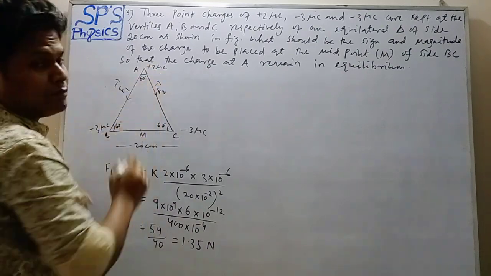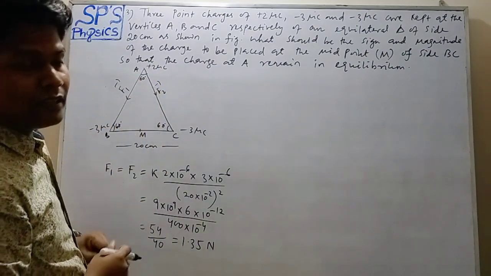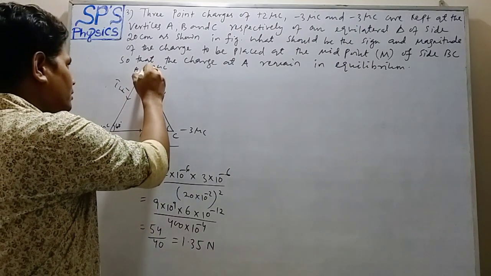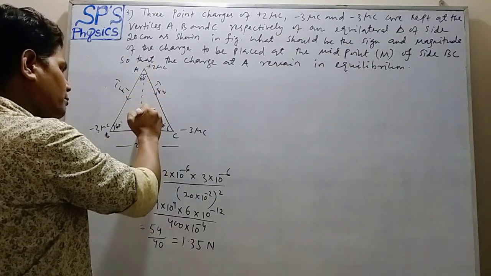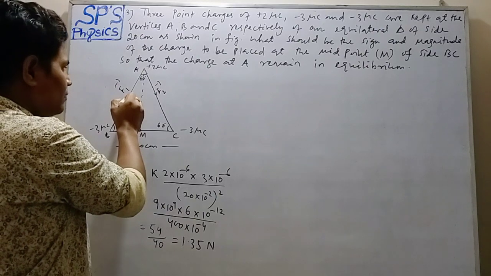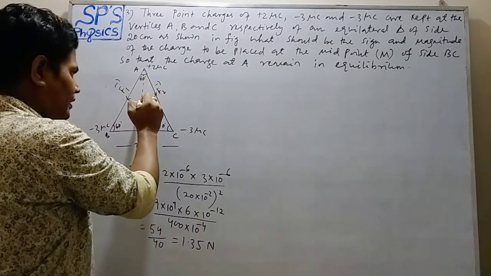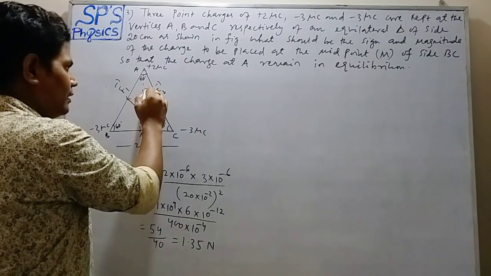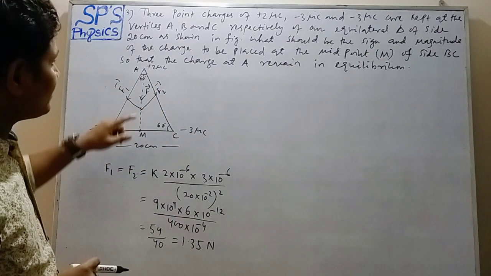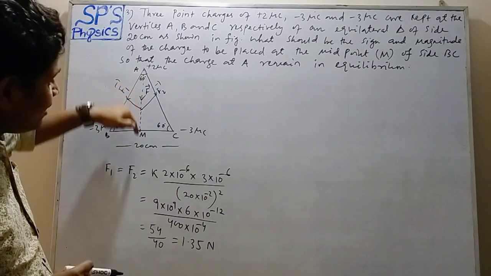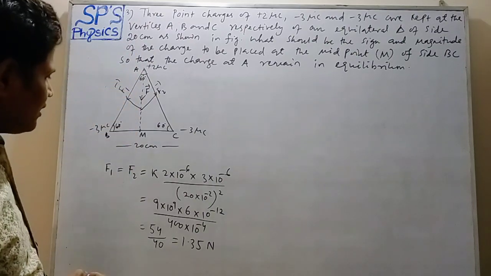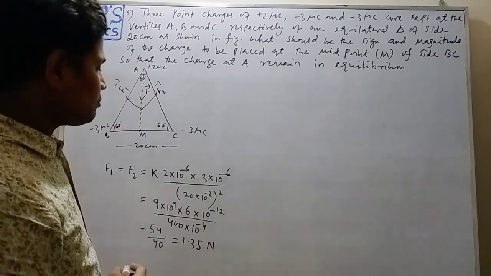So the resultant force can be found out by using the parallelogram law. Now join this. Okay. Draw the parallelogram. So the resultant is along this direction, that is F. Okay. So the direction of the resultant force is along AM. Okay. So now the resultant force.